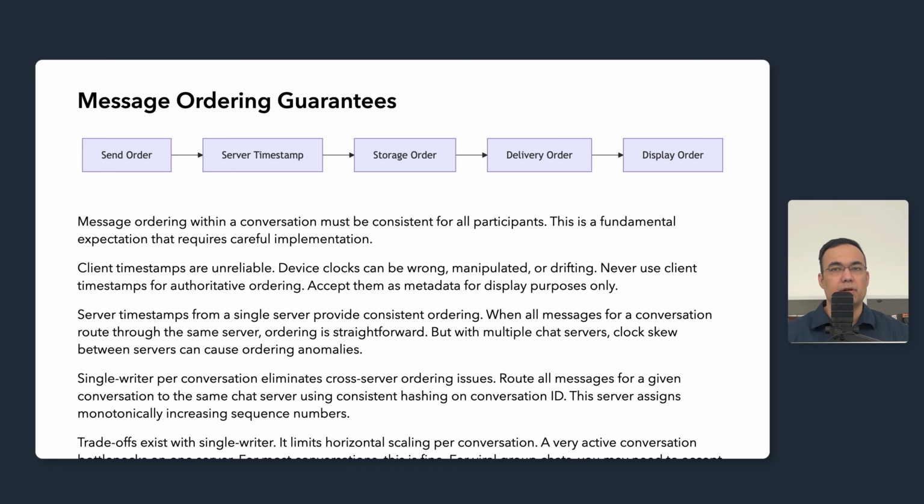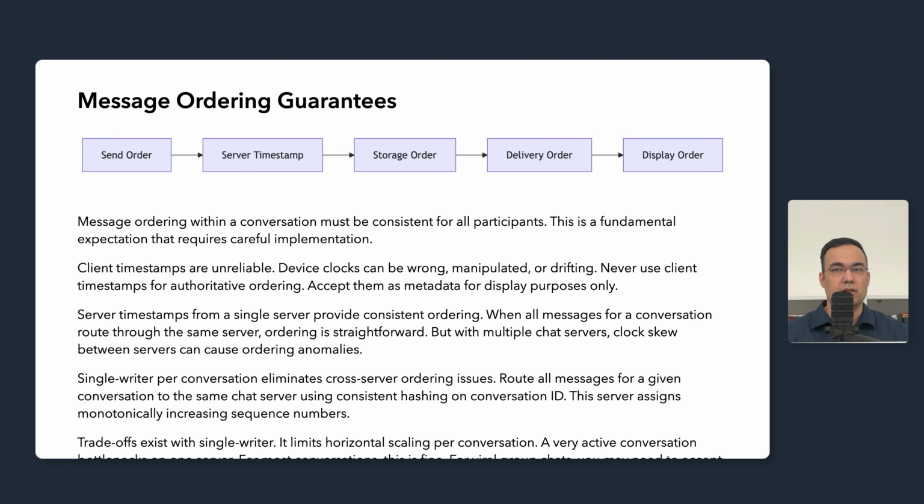Single writer per conversation eliminates the cross-server ordering issues. You should be routing all messages for a given conversation to the same chat server using consistent hashing on the conversation ID. This server becomes the sequencing authority for that conversation and assigns the increasing sequence numbers.